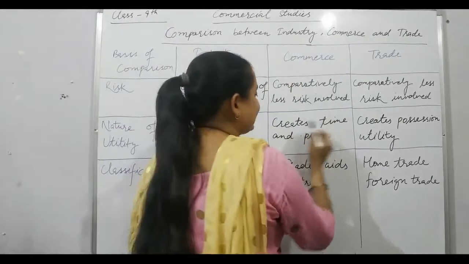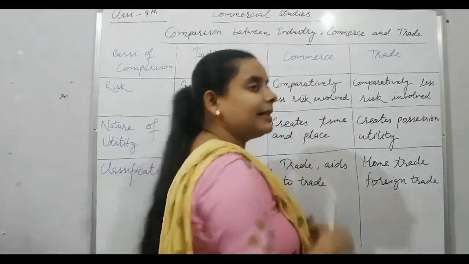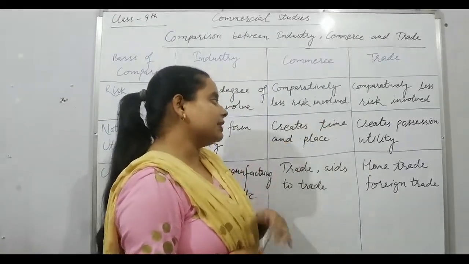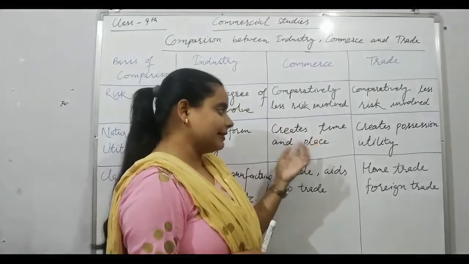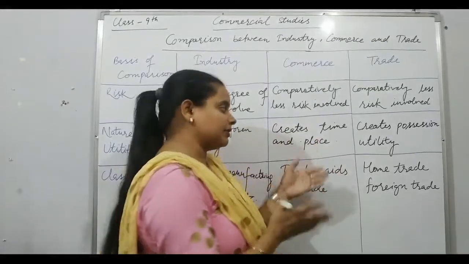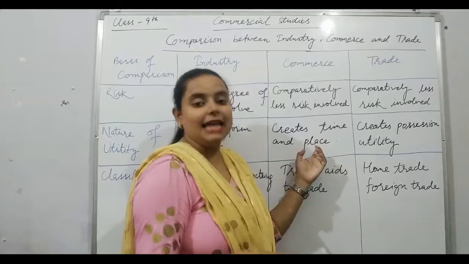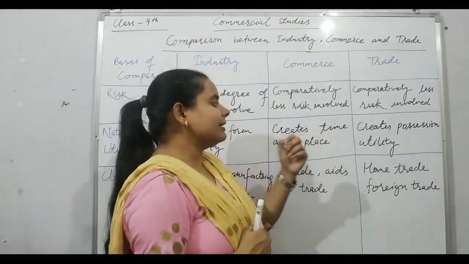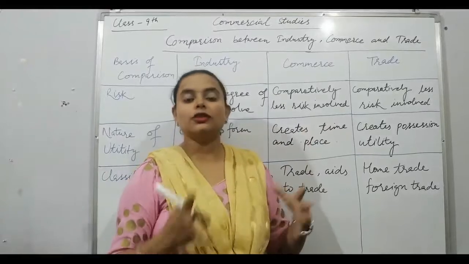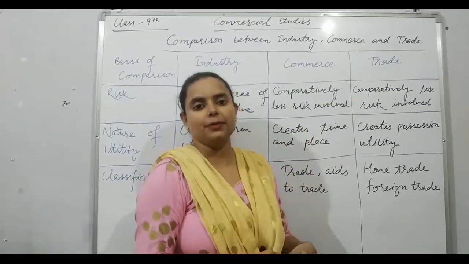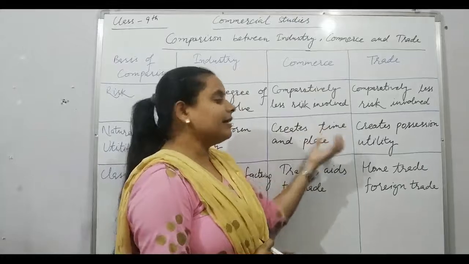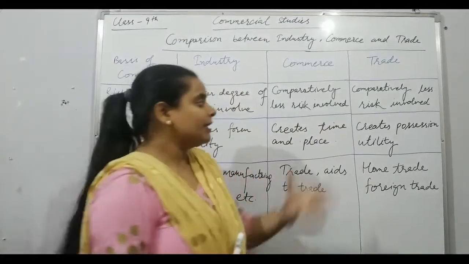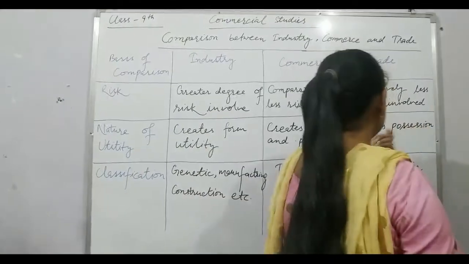Commerce creates time and place utility. Time and place utility, how? Before also I told you, it creates time and place utility because it provides the things. The production takes place in one place and the consumption takes place in another place. So it creates place utility and time utility. How? It stores the things which are already produced, and meanwhile the things are used when the requirement is there. It creates possession utility.